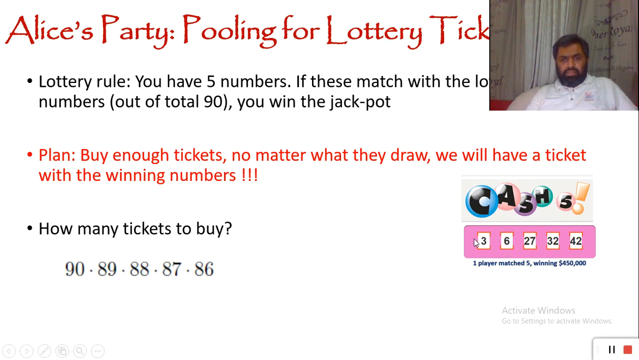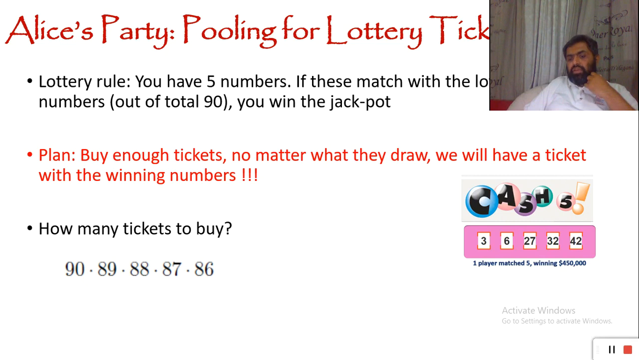So if it is 3, 6, 27, 32, 42, or 6 appears first, 6, 3, 27, 32, 42, or any other order, I have these five numbers, so I can claim my jackpot. Then the question arises, for example, if we have these five numbers, in how many ways can we order these five numbers? This is exactly like the seating problem that we just solved.